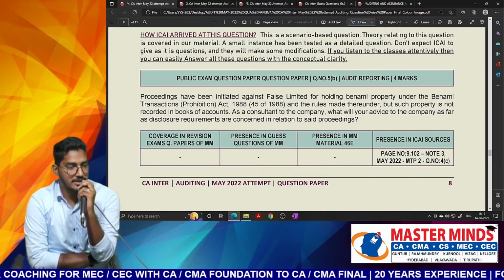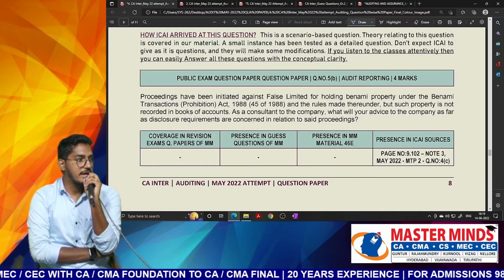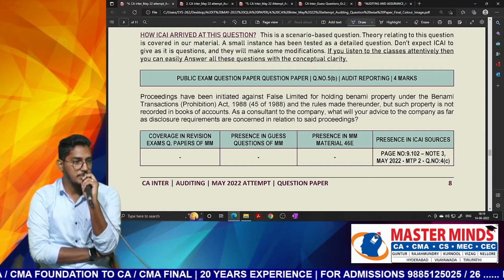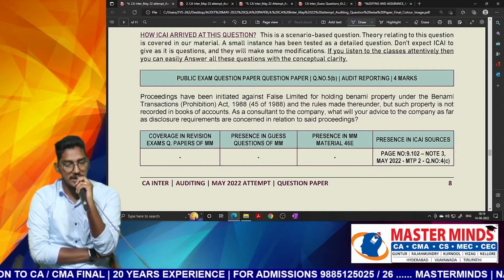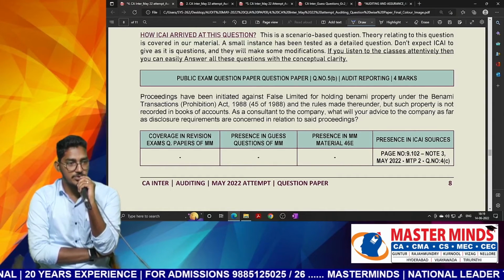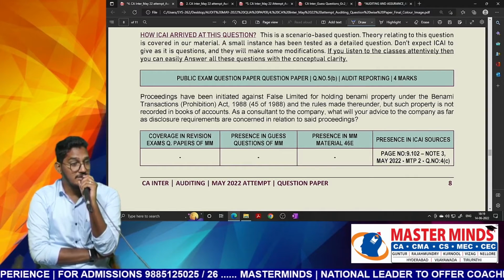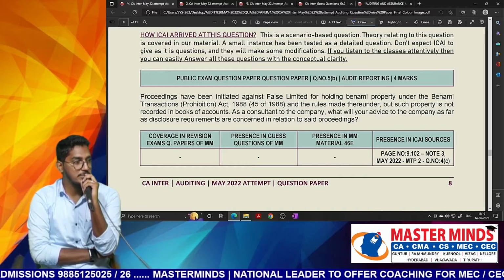See, once again, here also the mistake we make is, the moment we see the Benami transaction, we will write CARO, first clause, so nothing but property, plant and equipment. In that, the fifth point is whether Benami transaction proceedings have been initiated. If yes, we need to report it in the auditor's report. That you will write, but the question is not about auditor's reporting. The question is here also about what things management is required to disclose regarding Benami transactions, Benami properties.